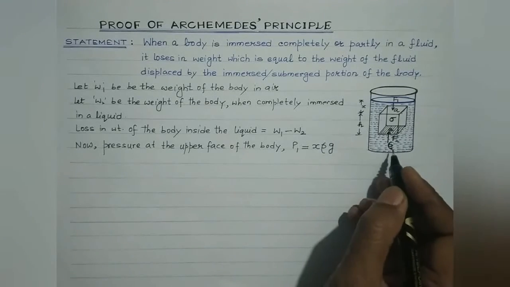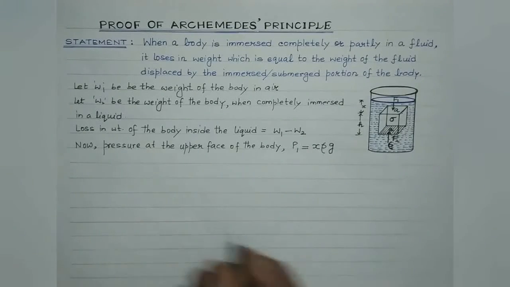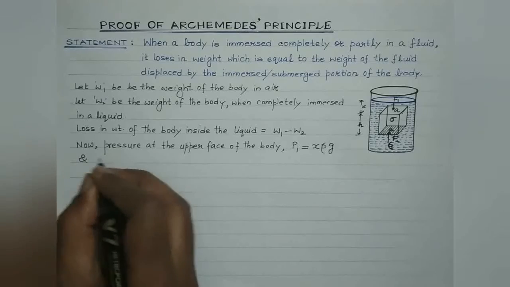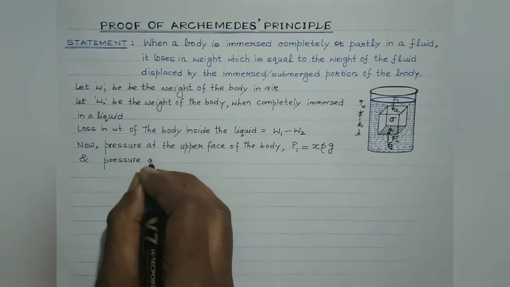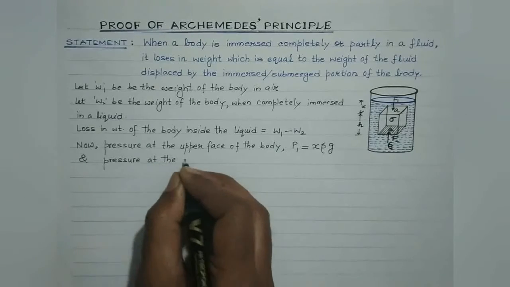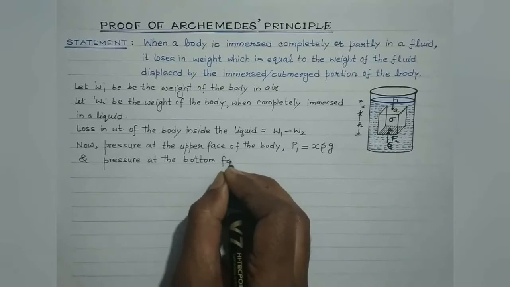Rho is the density of the liquid and sigma is the density of the material of the body. And similarly, the pressure at the bottom face or lower face of the body.